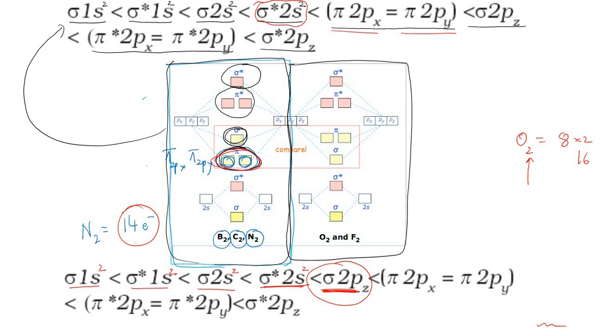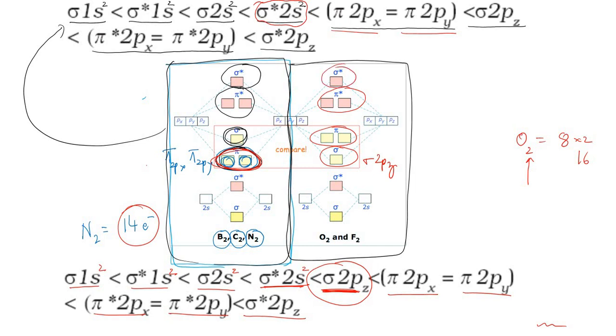Here I told you that it is pi, but here it is sigma 2pz. Then comes pi 2px and pi 2py, right? Then comes pi star 2px equal to pi star 2py, that is here. And last we have sigma star 2pz.